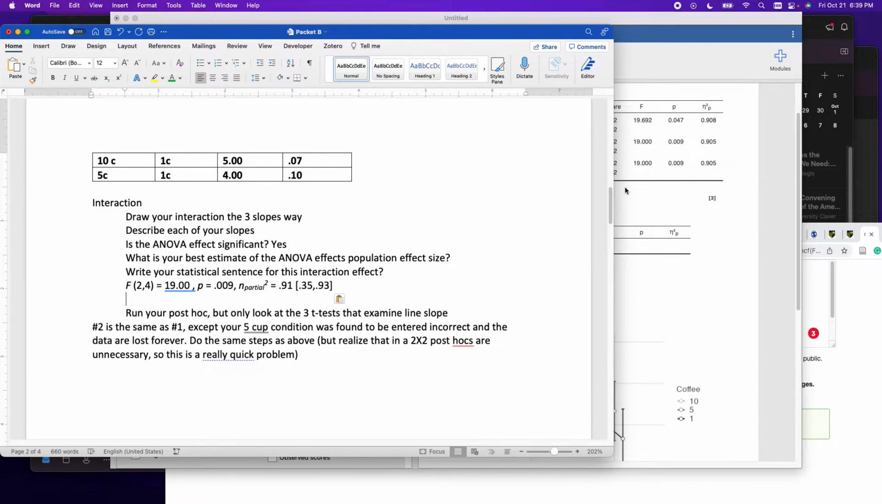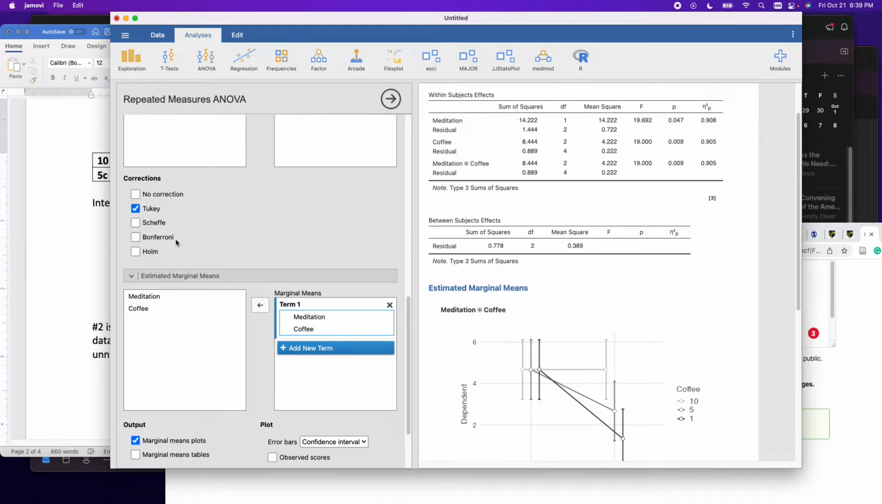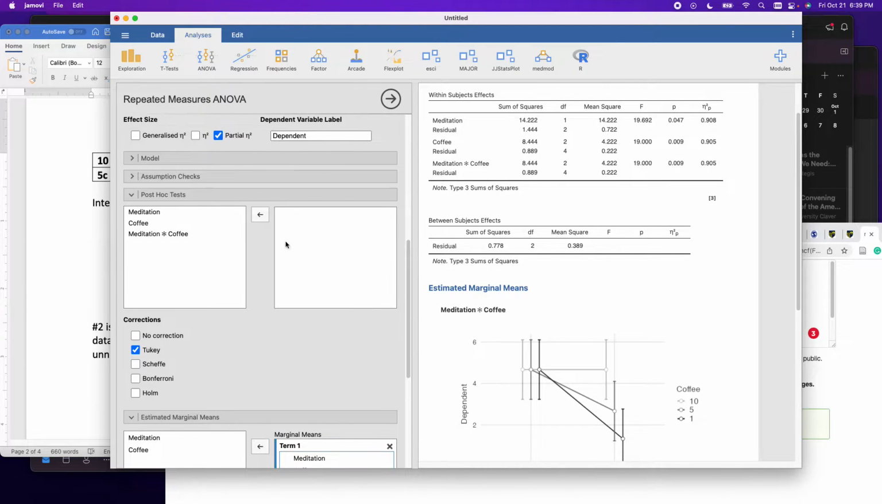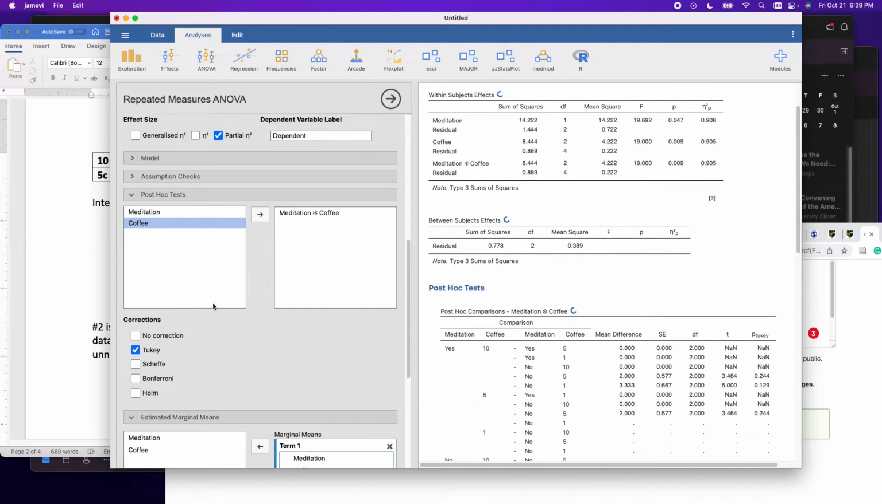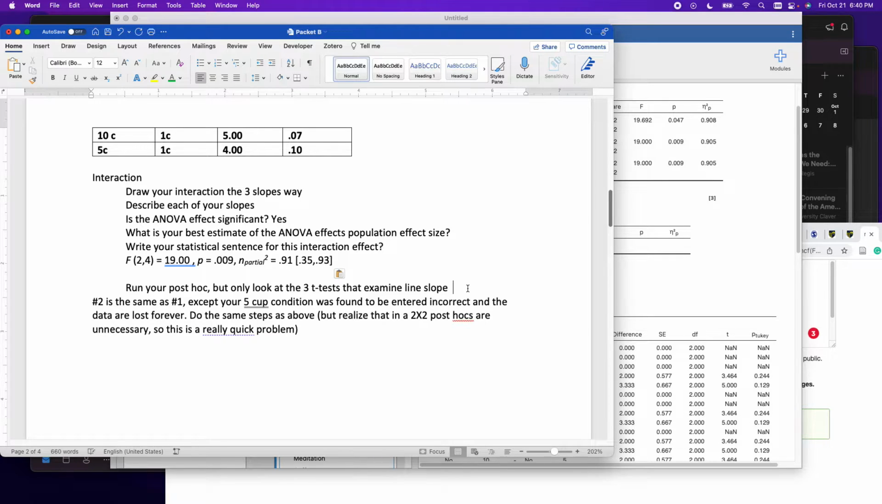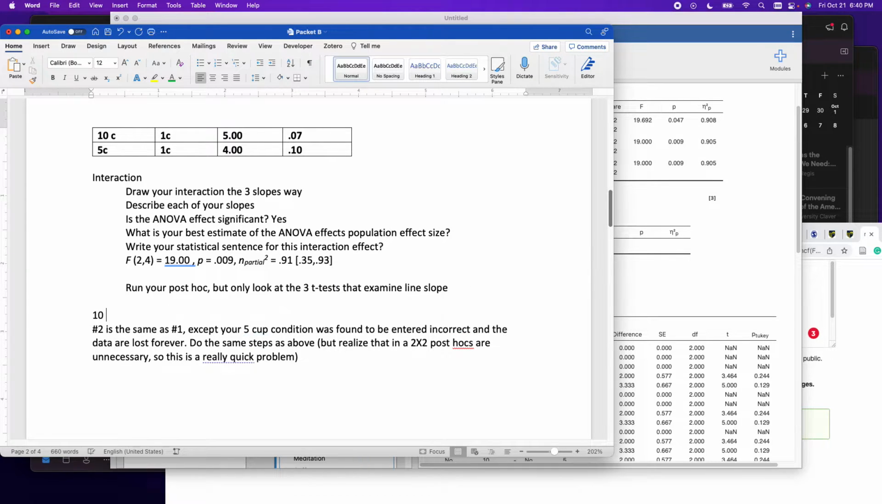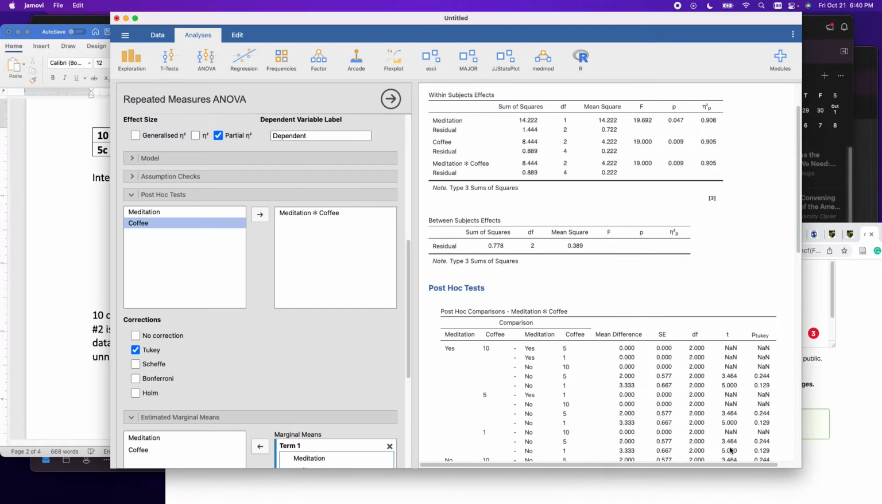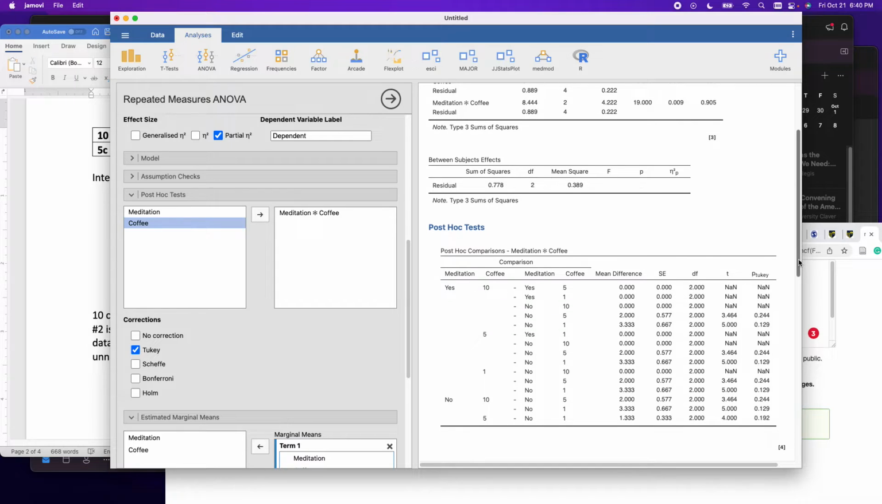Run your post hocs, but only look at the 3 tests that matter. For this one, I'm going to run it, but I'm not going to write out the whole table. We're probably getting a little tired of that. Well, let's see. I didn't even put the table in here. The 3 slopes that matter: 10 cup med versus 10 cup no med, right? We're not going to get a 95% confidence interval. You're noticing this right here.